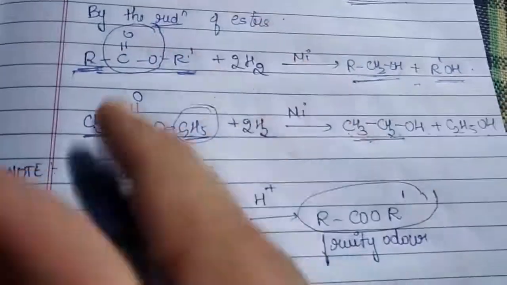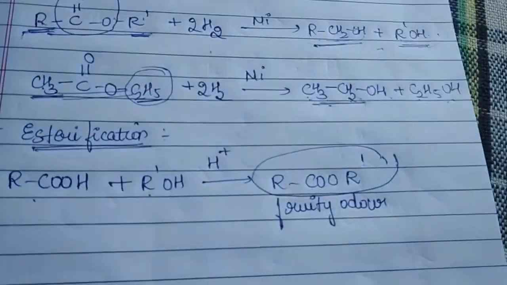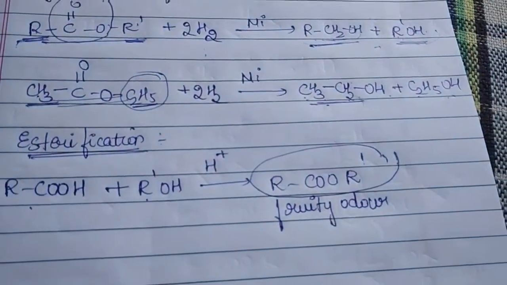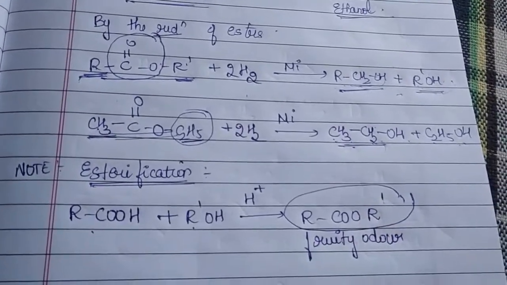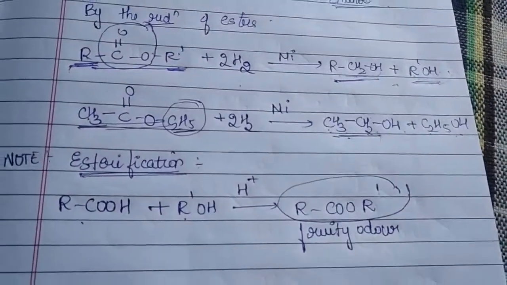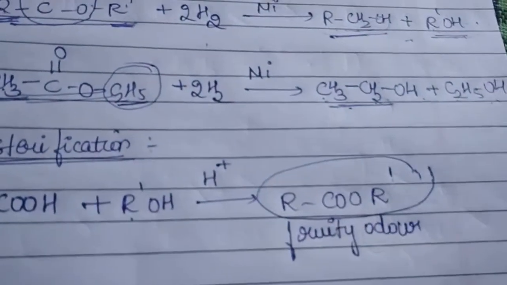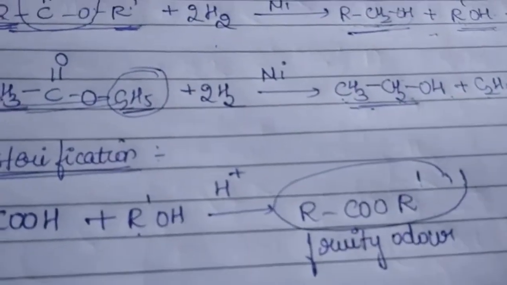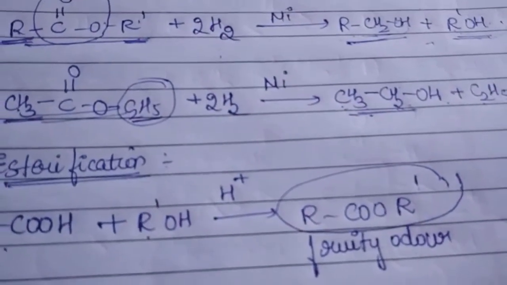So this process is called as what? Esterification. This reaction, once again, we are going to study under the chapter of your carboxylic acids. Okay. But just for a while, you just remember why I have opted for this, because commercially what we have to do is reduce the cost. Instead of using lithium aluminum hydride, I have to convert my acids to alcohols without investing much.